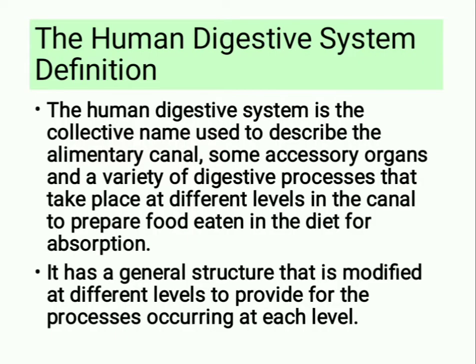The human digestive system definition. The human digestive system is the collective name used to describe the alimentary canal, some accessory organs, and a variety of digestive processes that take place at different levels in the canal to prepare food eaten in the diet for absorption.